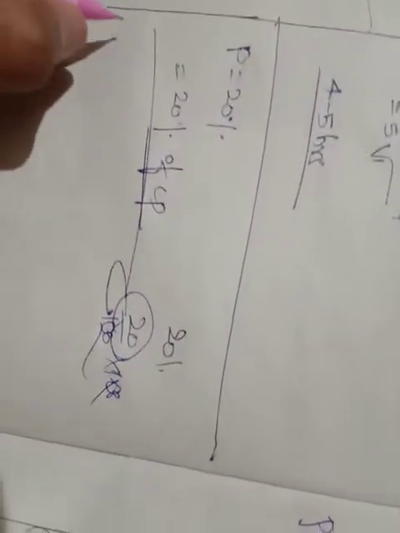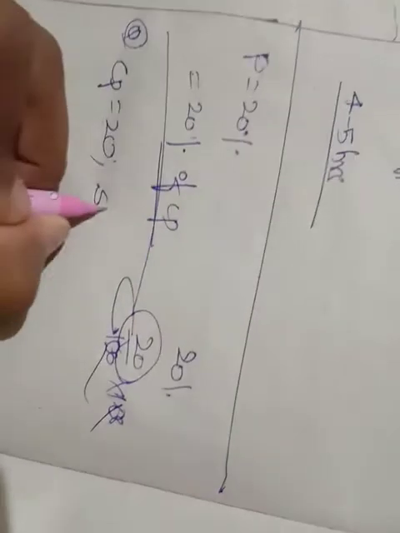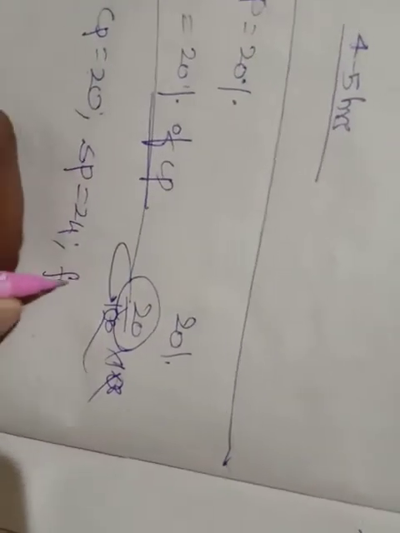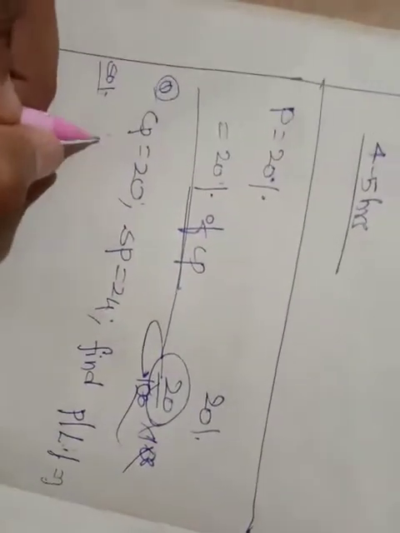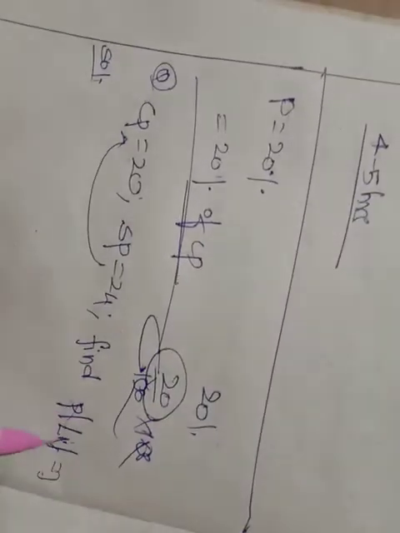So let me go through one example. Let me say that cost price is equal to 20, selling price is equal to 24. Find the profit or loss percentage. This is the question they asked. So how will we do this, friends? Here selling price is greater than cost price, so definitely we'll get a profit, so cancel the loss percentage.